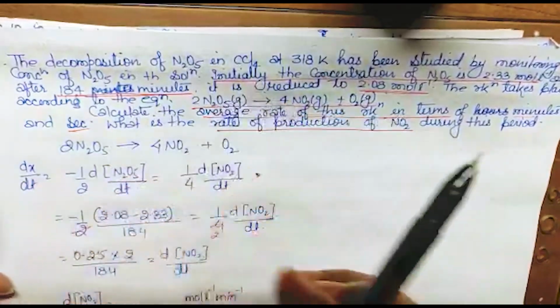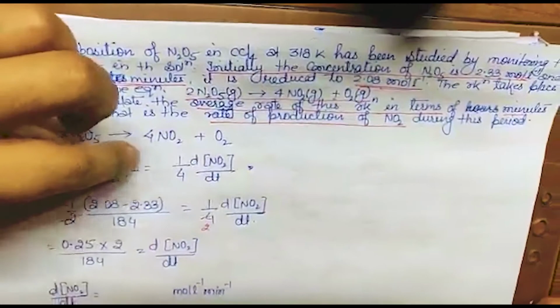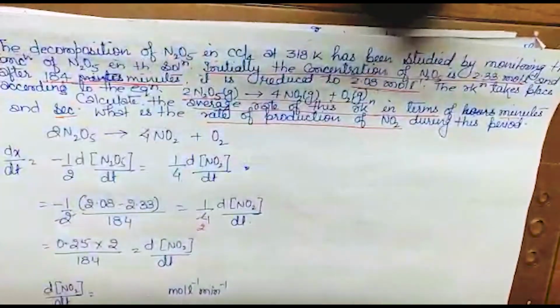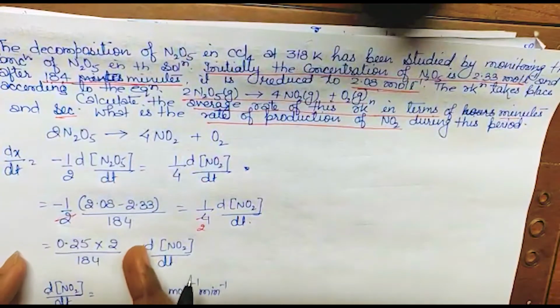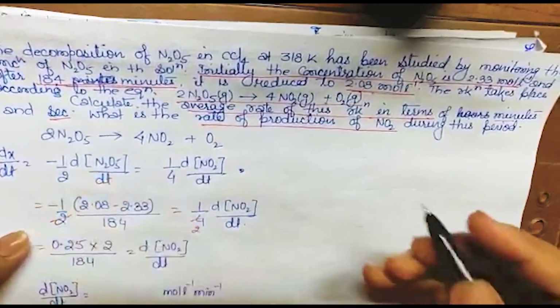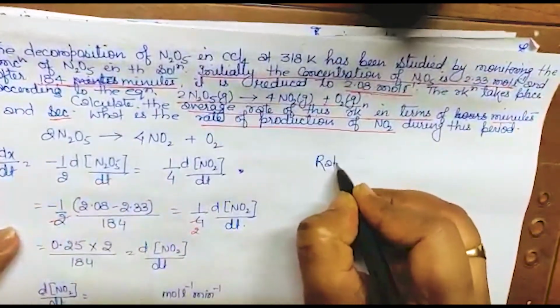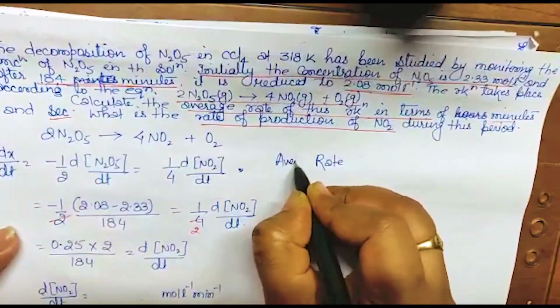So any calculation you can do, either with this or with this, you will find the answer. So let it be like this only. Let's find this part. So the average rate of reaction is equal to,